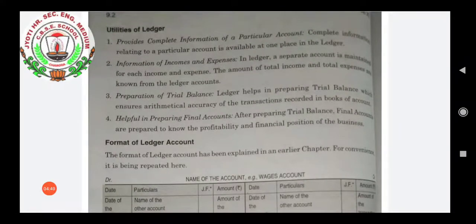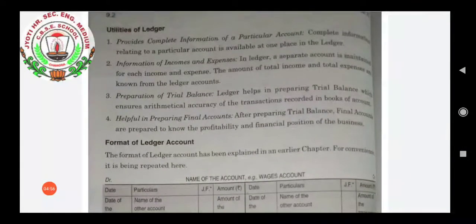Second is information of incomes and expenses. As we know, all the 5 kinds of accounts will be there in the ledger. In this manner, income and expense accounts are also there. Both are in separate accounts. So we can easily understand the total income and total expenses of that particular firm.